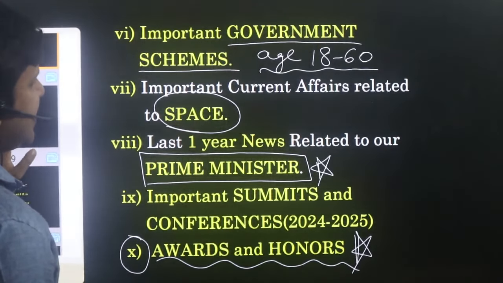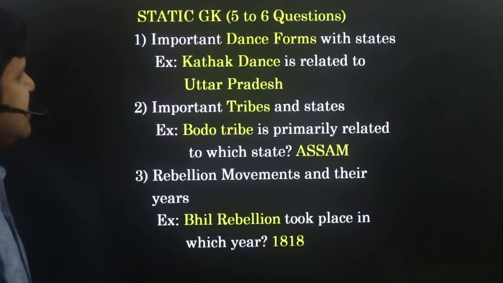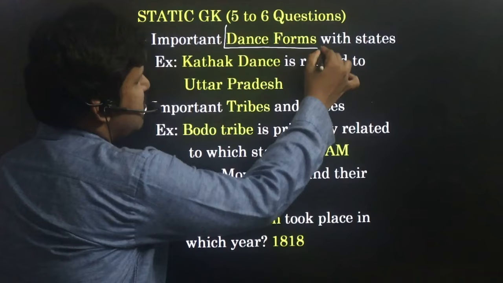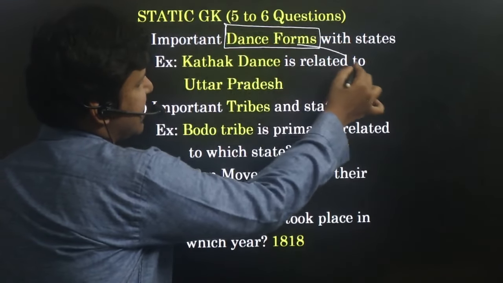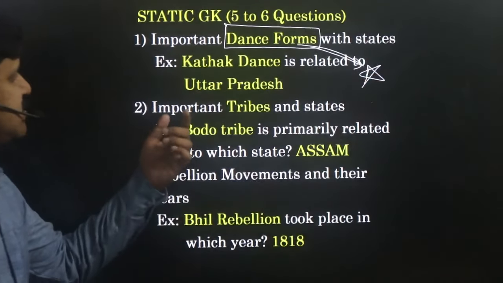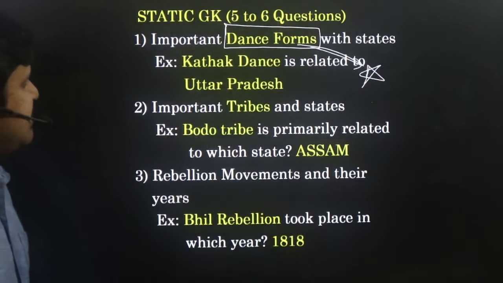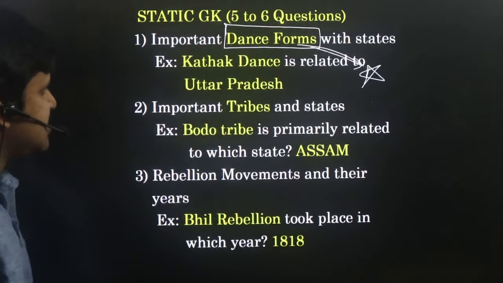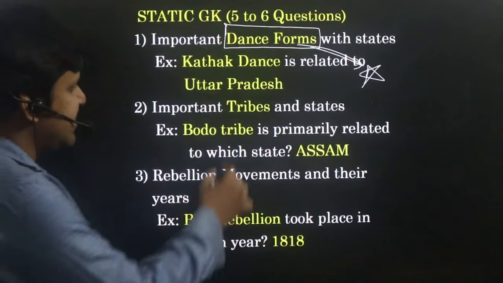Now, if we go for static GK, then in static GK we are getting around 5 to 6 questions. Questions can be asked from dance forms. Dance forms is also another important thing in static GK. So this is important. You cannot ignore this one. Dance forms and their particular states. For example, a question can be asked like this: Kathak dance is related to which state? Answer is Uttar Pradesh.